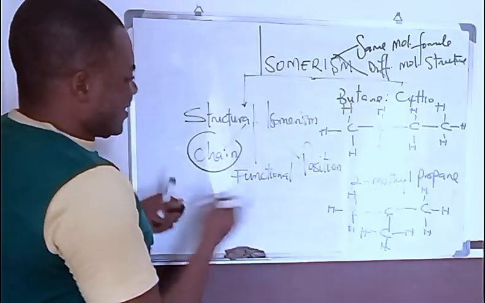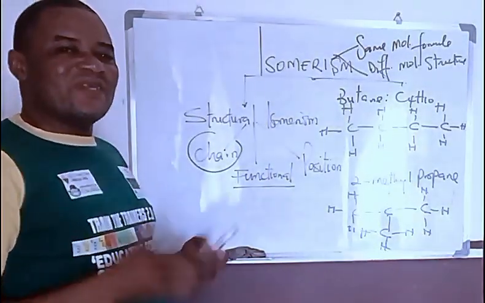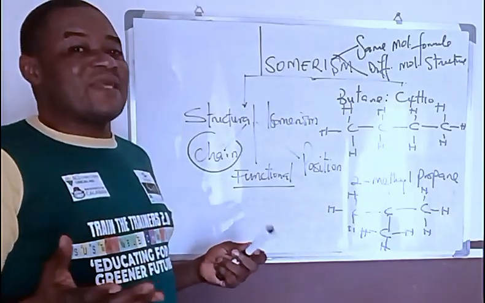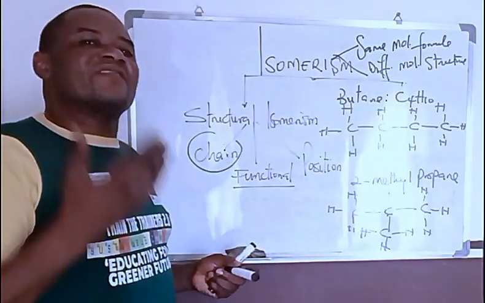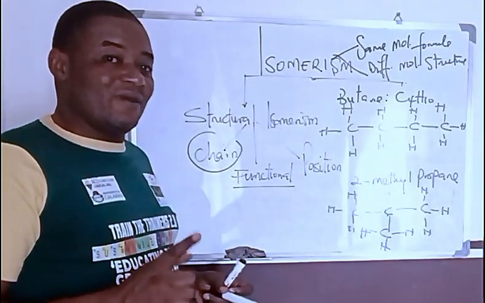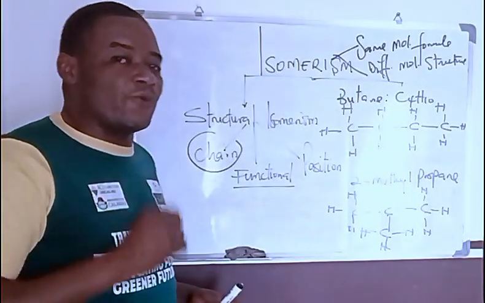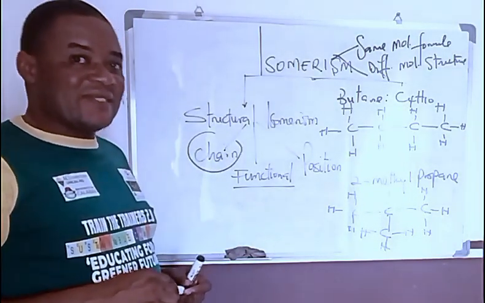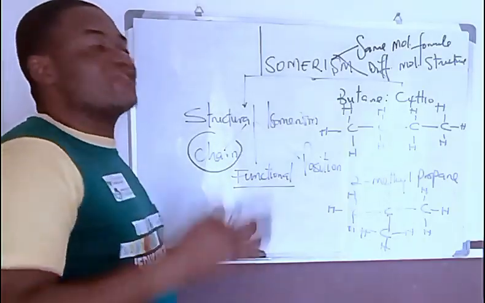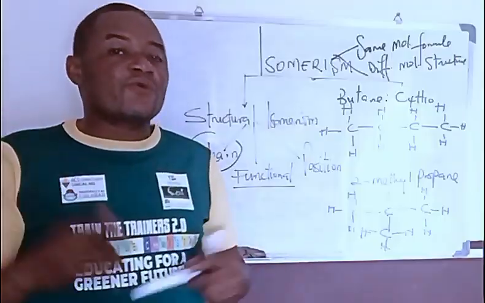Now, let us look at the functional isomers. What are functional isomers? We already know that as far as they are isomers, they have the same molecular formula. But what makes it a functional isomer? It is because of the differences in their structure based on the position of their functional group. Or perhaps we should even say, just based on the presence of differences in the functional group.